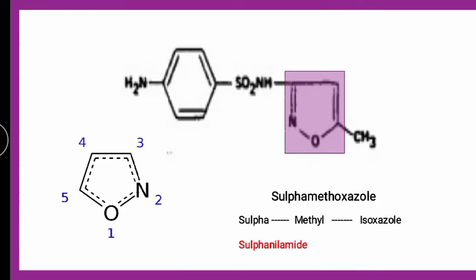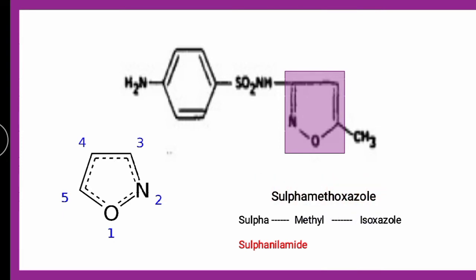The isoxazole heterocycle, as you can see here in the structure, is nothing but isoxazole. The suffix "ole" is for a 5-membered unsaturated ring, which you can see over here. So it is oxa and aza, and it is iso, so it is present at the second position. So it is called the isoxazole nucleus. This heterocycle is present in which of the sulfonamides given amongst the options? So the sulfonamide which contains isoxazole is sulfamethoxazole.